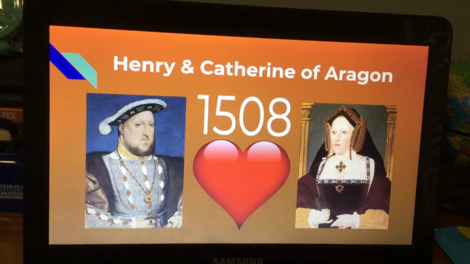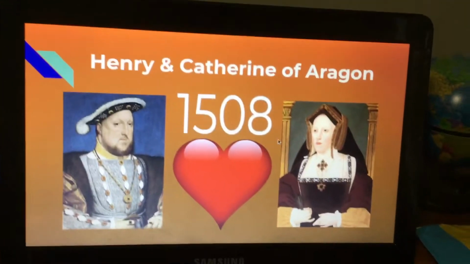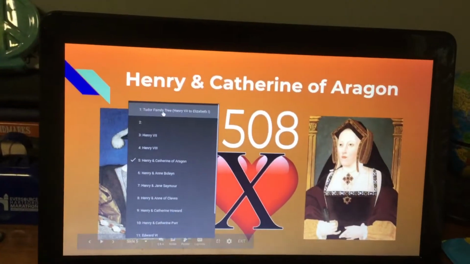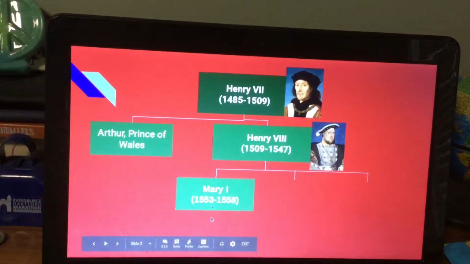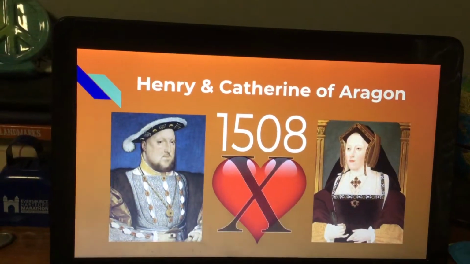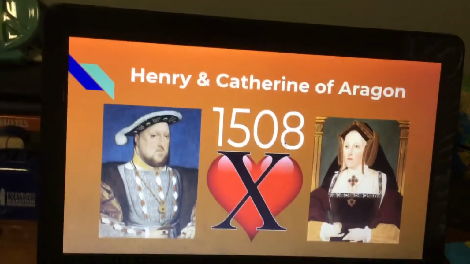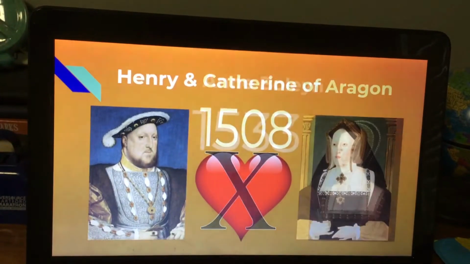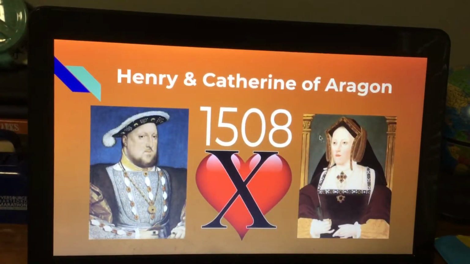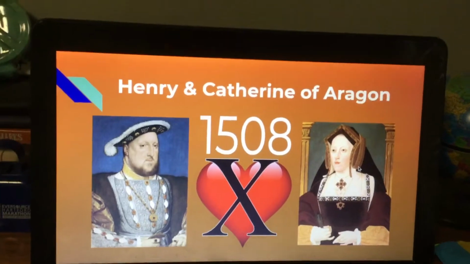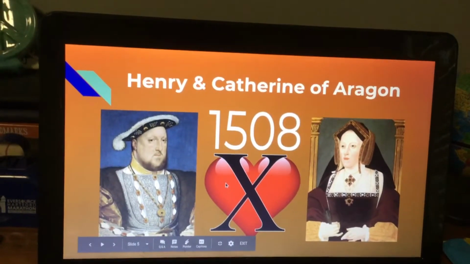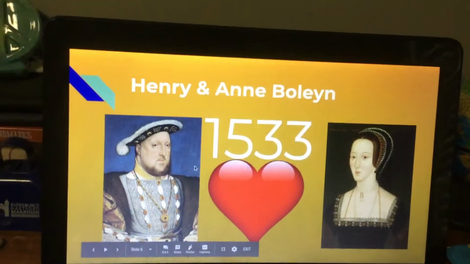He married Catherine of Aragon in 1509, his brother's widow, but he divorced her because the only child he could have with her was Mary, which was a girl. They had no other children that really survived past the age of 4. So obviously he had to divorce Catherine, and he wanted to marry a new woman and make her the Queen, Anne Boleyn. But Catherine wasn't going to give up her place without a fight, so Henry split from the Catholic Church and made his own church, the Church of England, became its new head, and married Anne Boleyn.